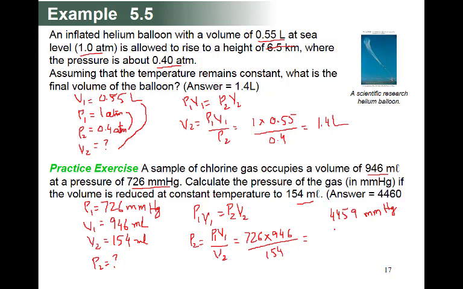But when you round, it will become 4460. But sometimes in the Connect, they ask you in scientific notation, then you write the same number as 4.4 times 10 raised to the power 3 millimeter mercury.